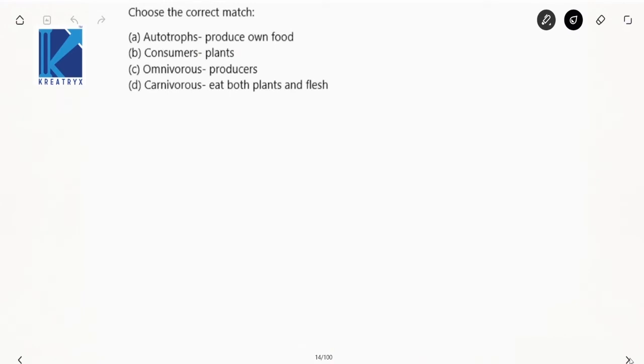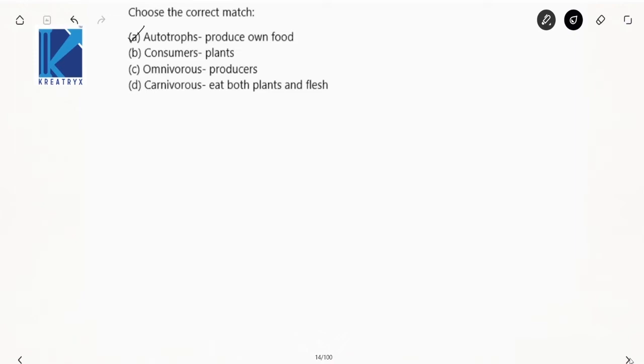Choose the correct match, it seems. Right? Autotrophs, they produce their own food. Yes, perfectly correct. Autotrophs produce their own food is perfectly correct. Consumers, plants, no, plants are producers.